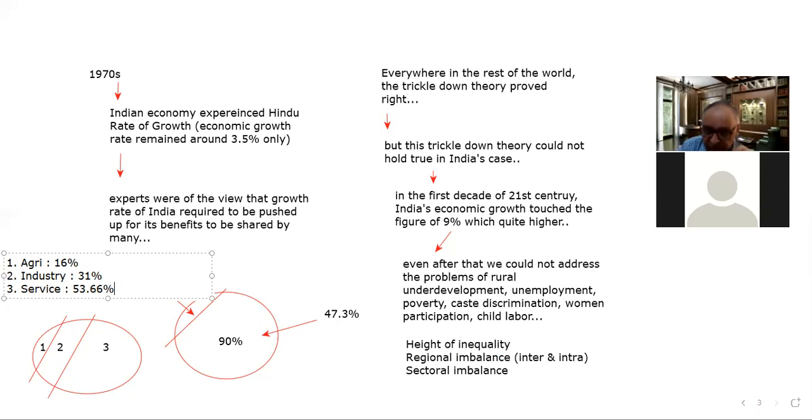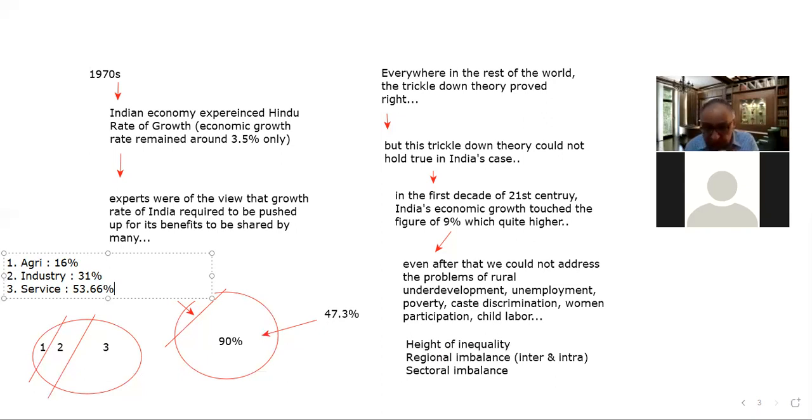So it in itself proves that there is exclusion of the rural sector from India's growth. It means the benefits of the economic growth of India are not percolating into rural society. So India's growth is more urban oriented growth, right? That is one important aspect.